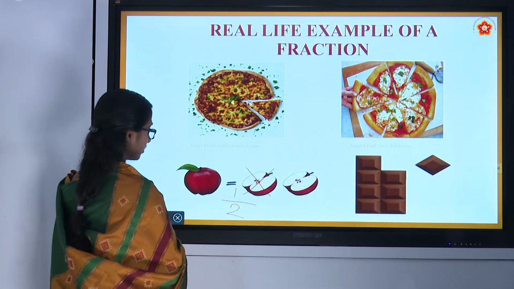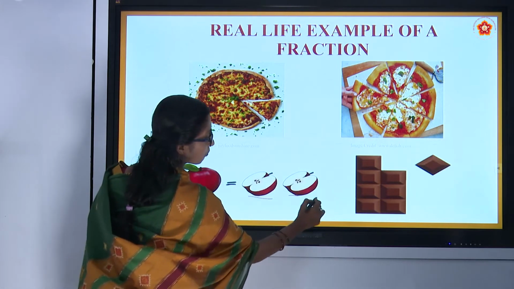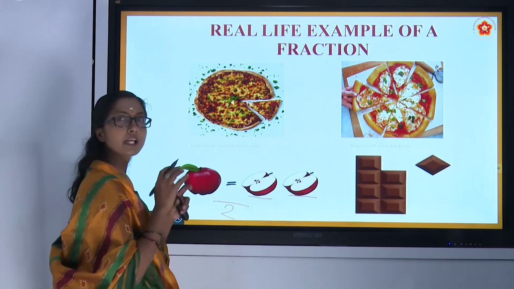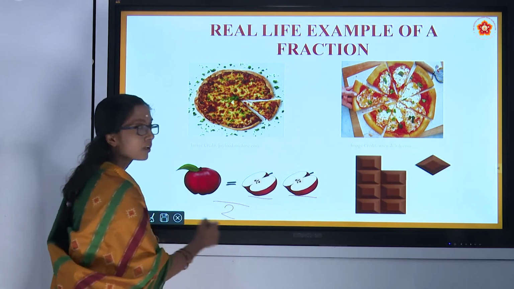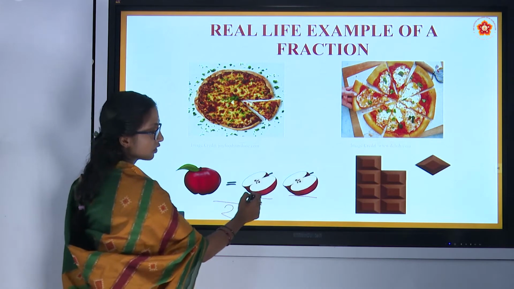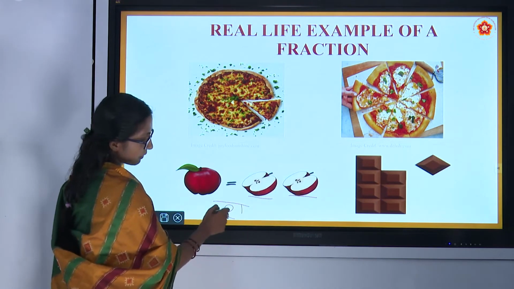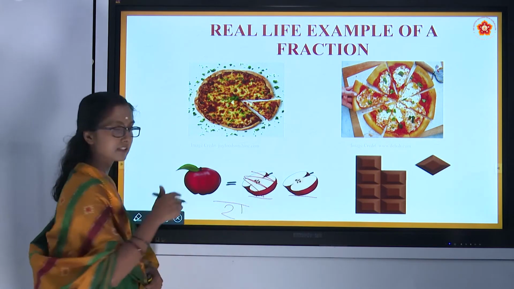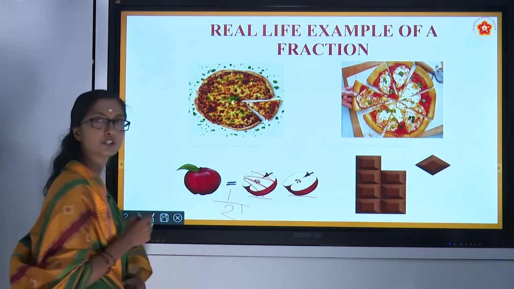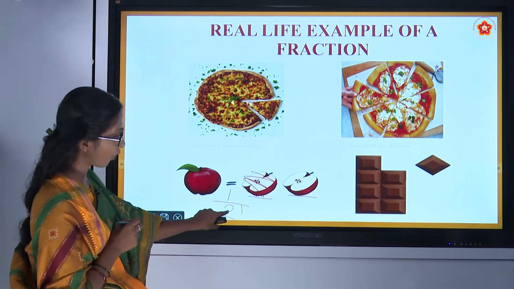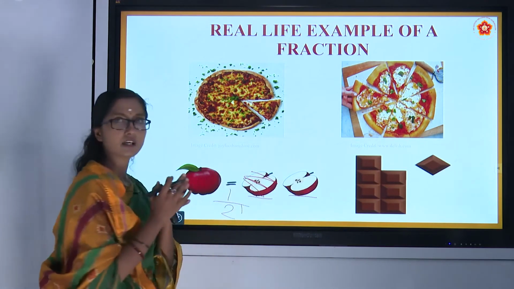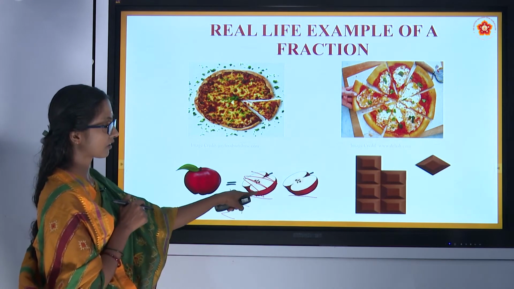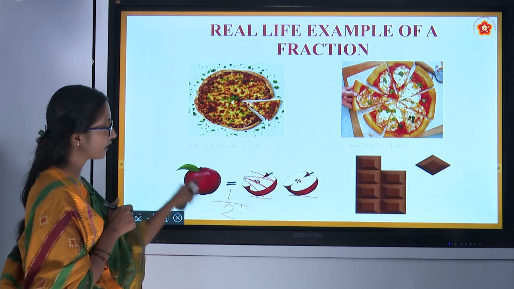There were 2 parts, and 2 parts together make one whole. We will call it the whole. Two parts together make a whole. If you consume one part of it, that is 1 by 2. Part and whole. Two together make a whole apple, that is 2, and one part of it you have consumed, 1 by 2.